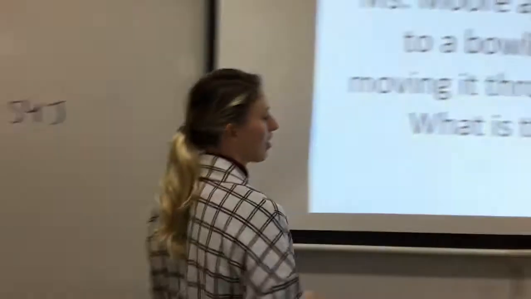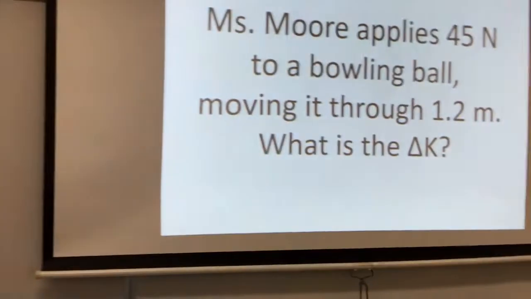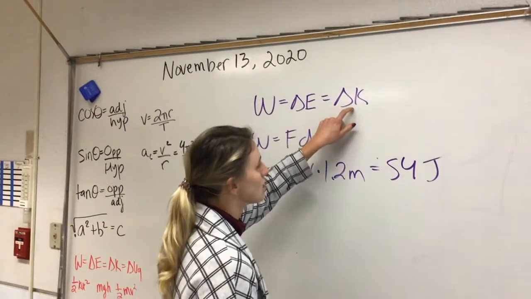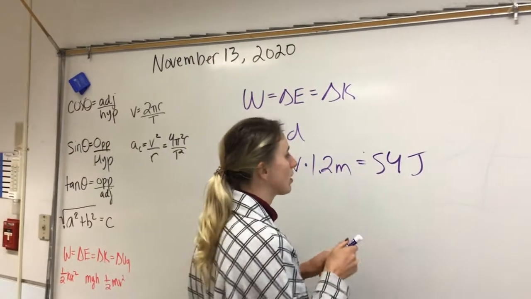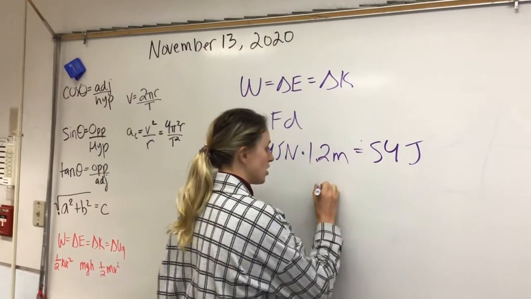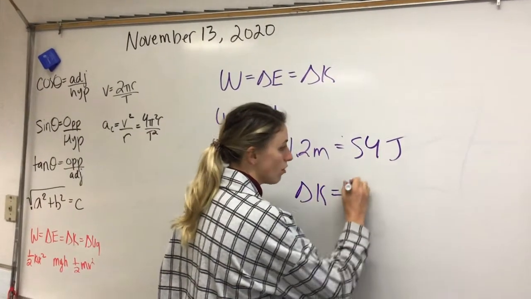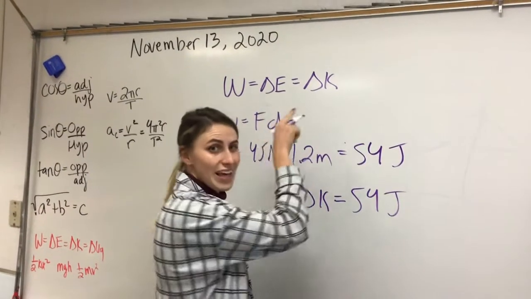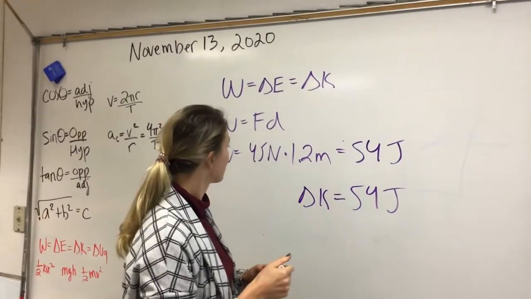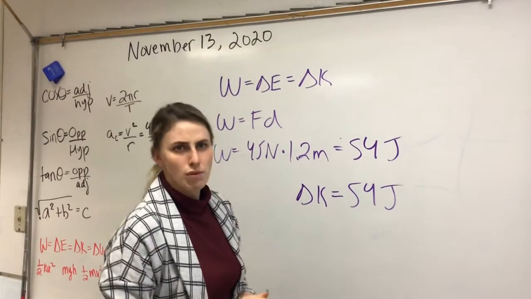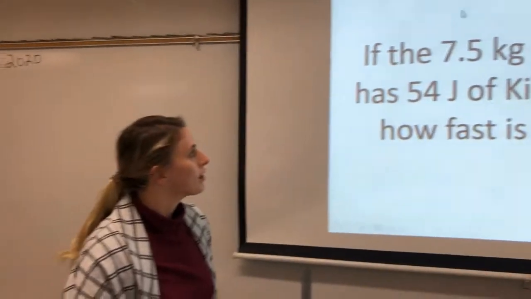So that's the amount of work. Does that answer our question? It says, what is the delta K? Well, it kind of does. Work equals the change in kinetic energy. So if this is my work, then my change in kinetic energy is also 54 joules. They're the same thing. And were you doing positive work or negative work on that bowling ball? I was doing positive work on it.